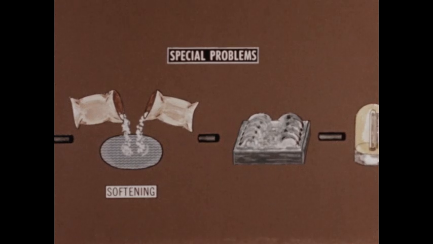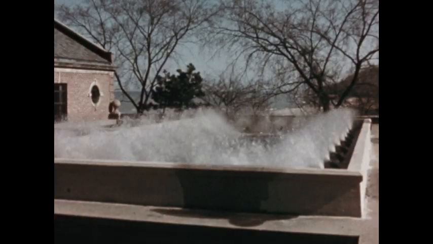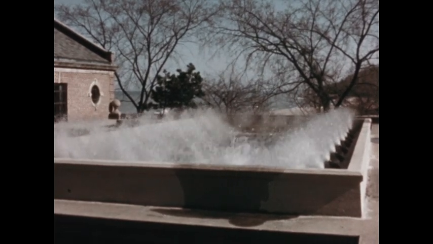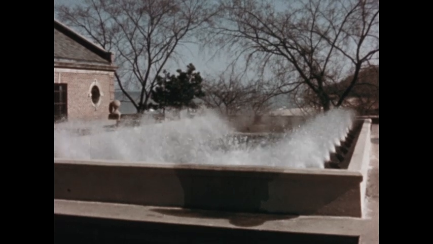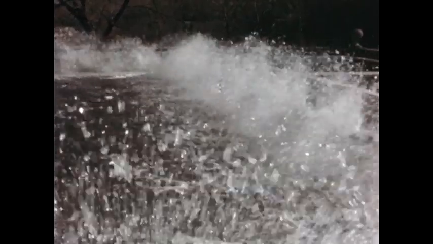Groundwater often picks up other minerals and gases that give it a bad taste or odor. It is desirable to remove them. By spraying water into the air, or by passing air through water, these substances can be removed. The oxygen in air combines with them, forming new substances which can later be filtered out. This process of bringing water in contact with air is called aeration.